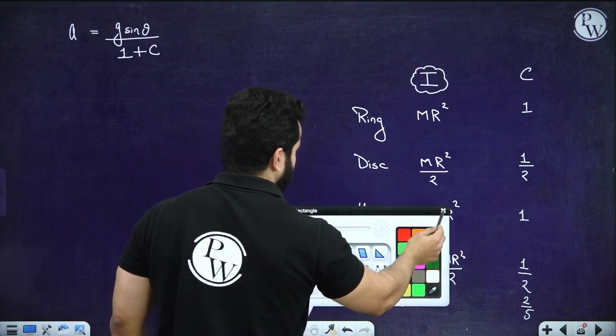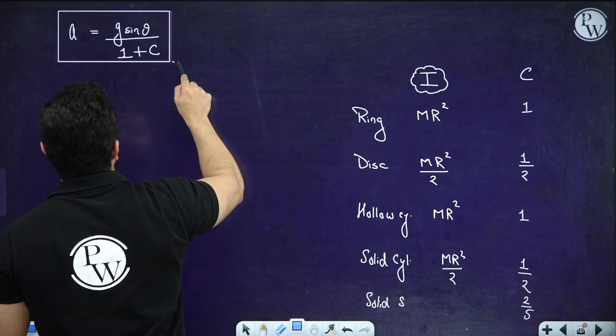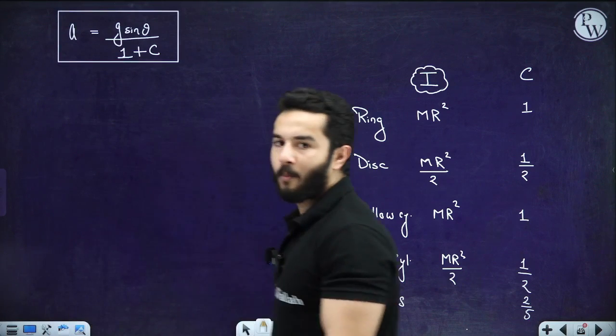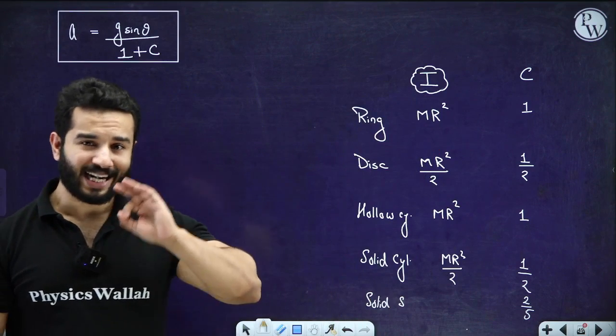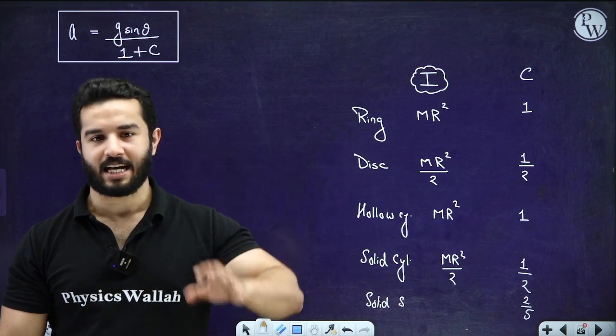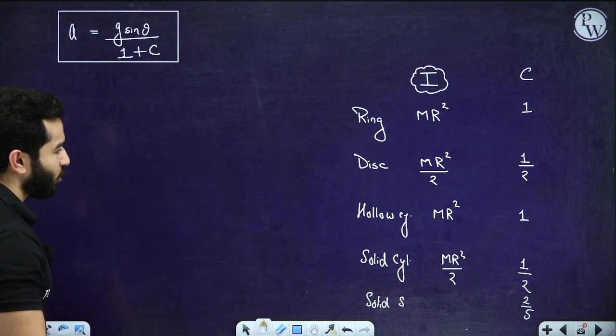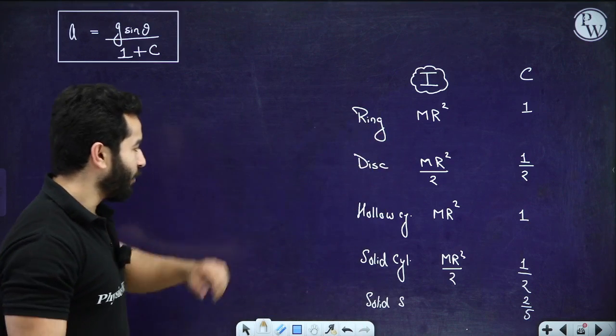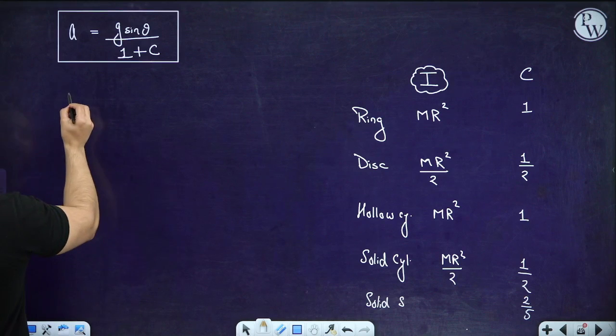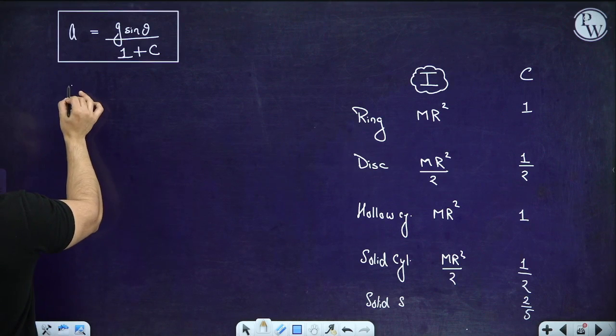This means that acceleration inversely depends on c. So the rigid body which has got the greatest c will have the least acceleration. Is that correct? So the largest c is obviously for the ring and the hollow cylinder, right? So their accelerations are going to be the smallest.